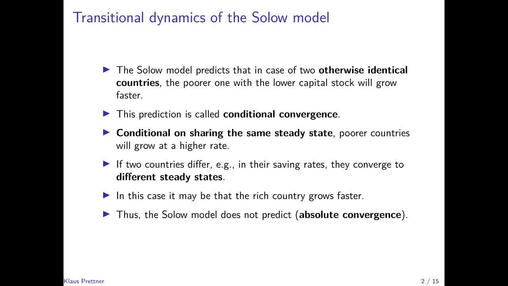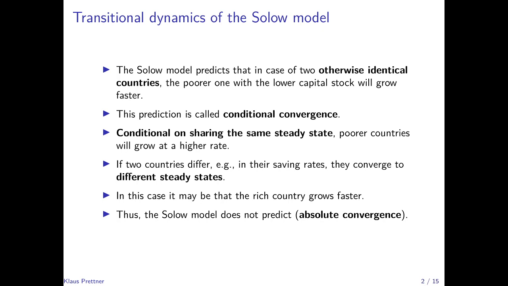This prediction is called conditional convergence, and it is that conditional on sharing the same steady state, the country that is farther away from the steady state and has the lower capital stock will grow at a higher rate. So if two countries are similar to each other, the poorer country will be able to catch up with the richer one.